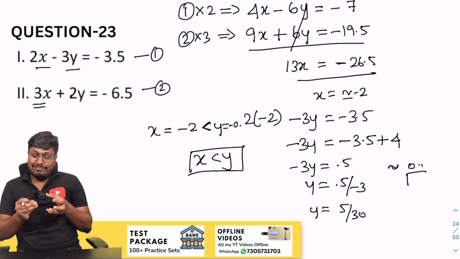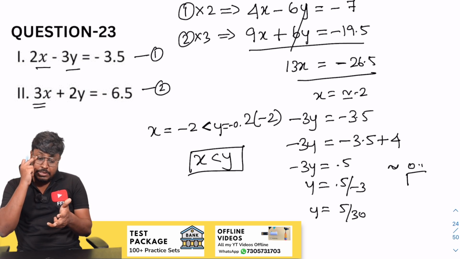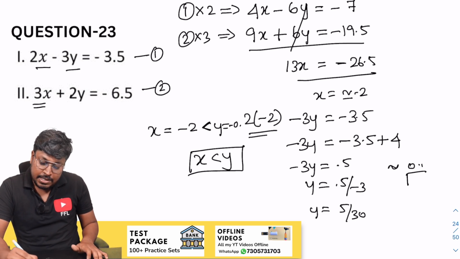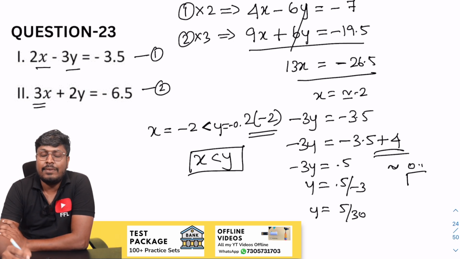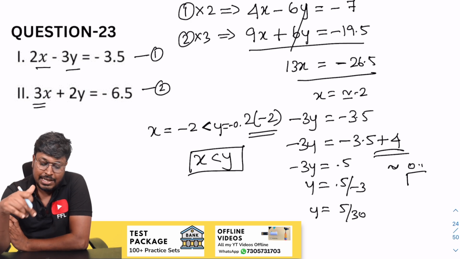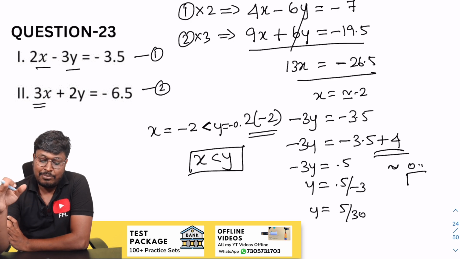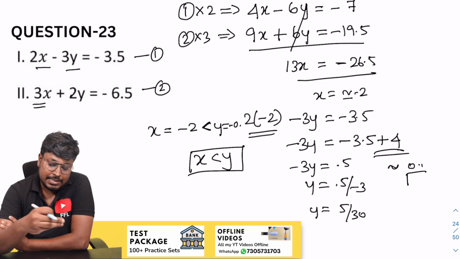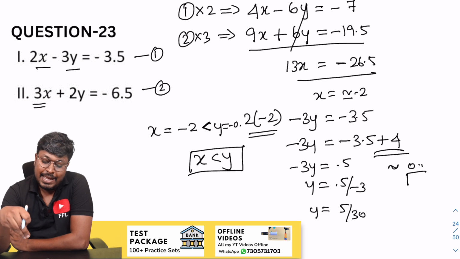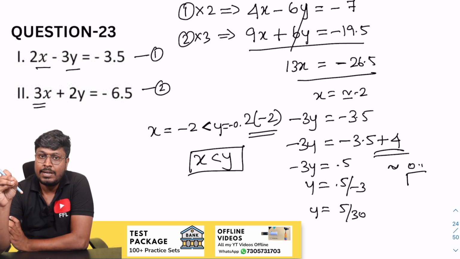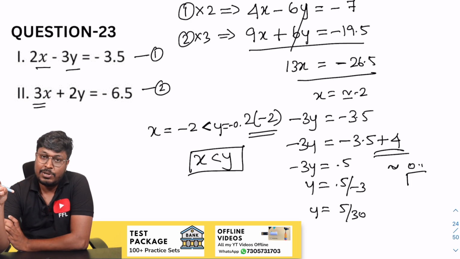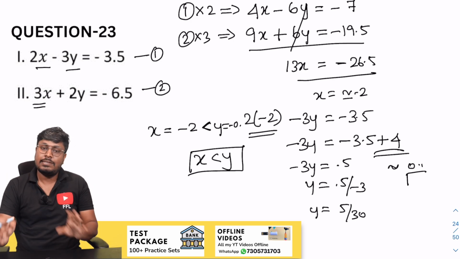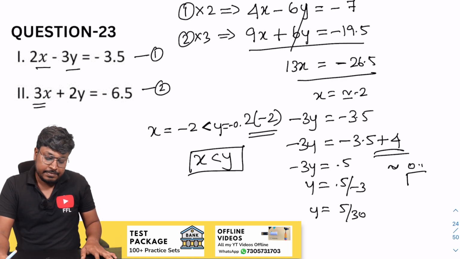I thought that I had made a mistake here, but I didn't, because this part alone is a little bit of confusion. Because here the answer is not exactly minus 2, it will be 2.0 something. I have taken approximately x value as minus 2 and substituted in the first equation. We got y as minus 0.1. So final comparison, x and y. x will be minus 2, y will be minus 0.2. Minus 0.2 is greater than, so we can say that y is greater than x.